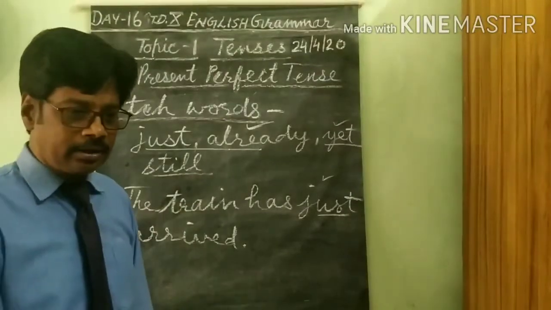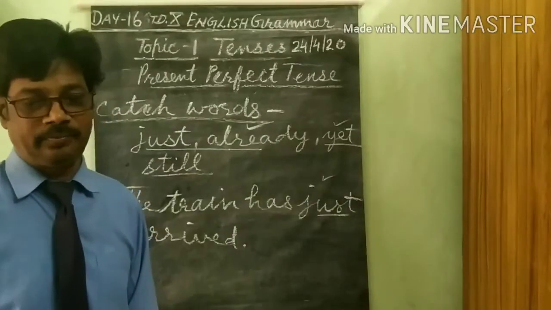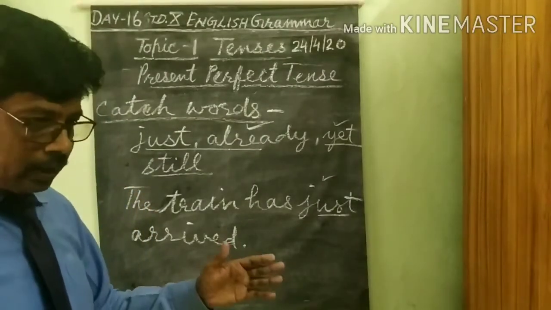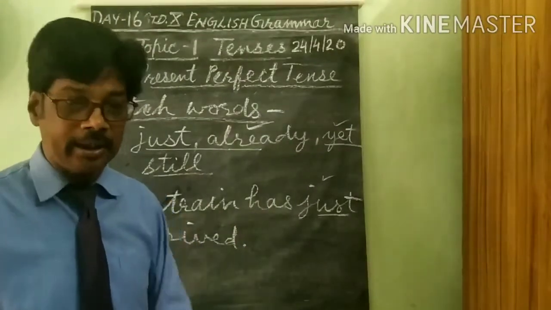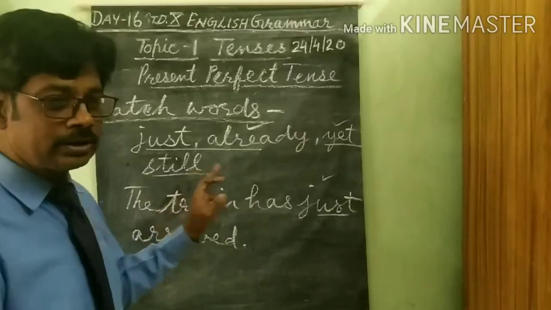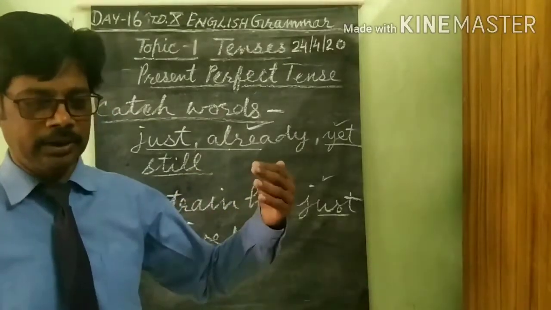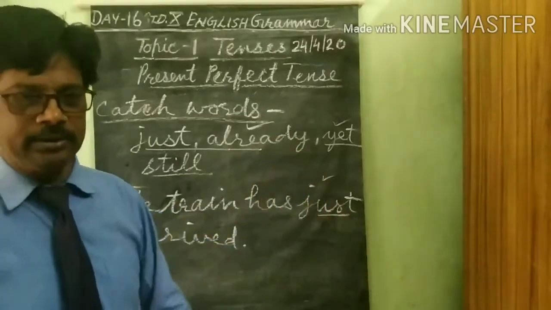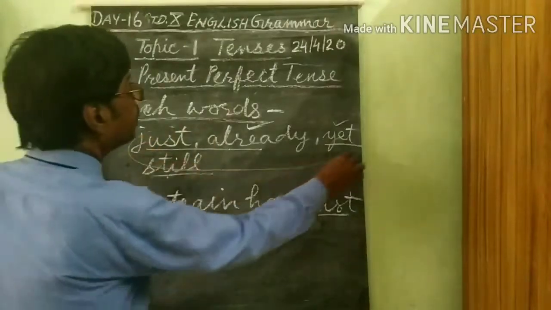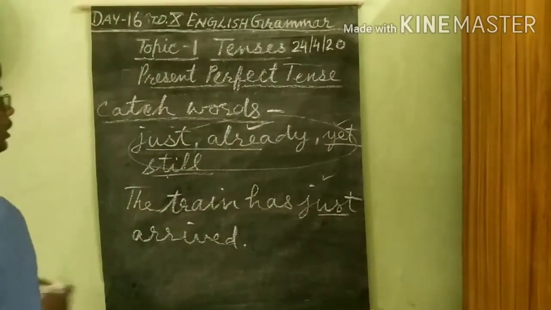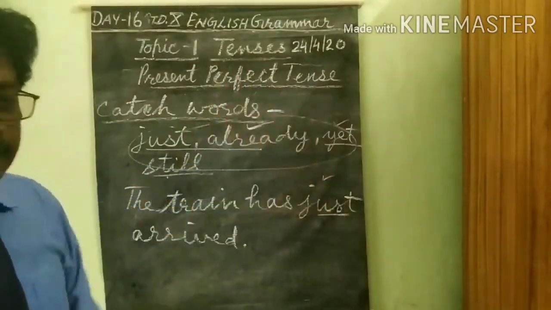I came here in the morning, he has still not come. I came here in the morning, some hours ago. Still he has not come here. He has not contacted me. These are the catchwords of this tense. We can use these catchwords in past perfect tense also.